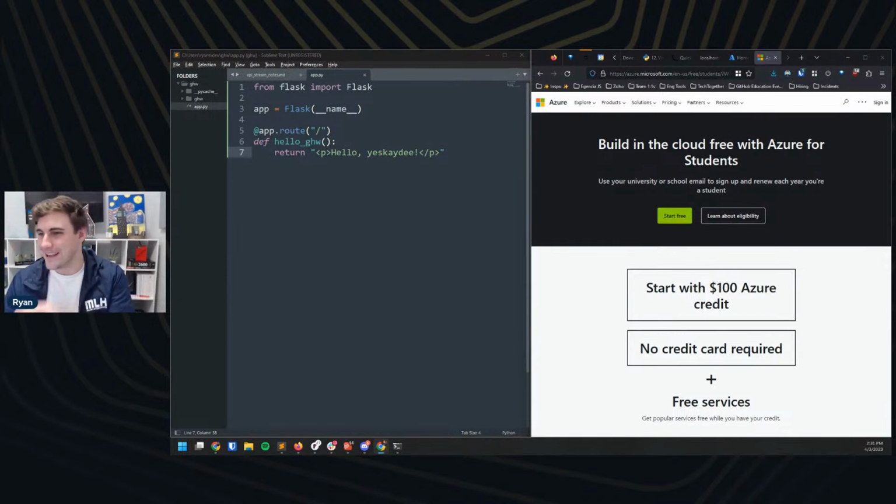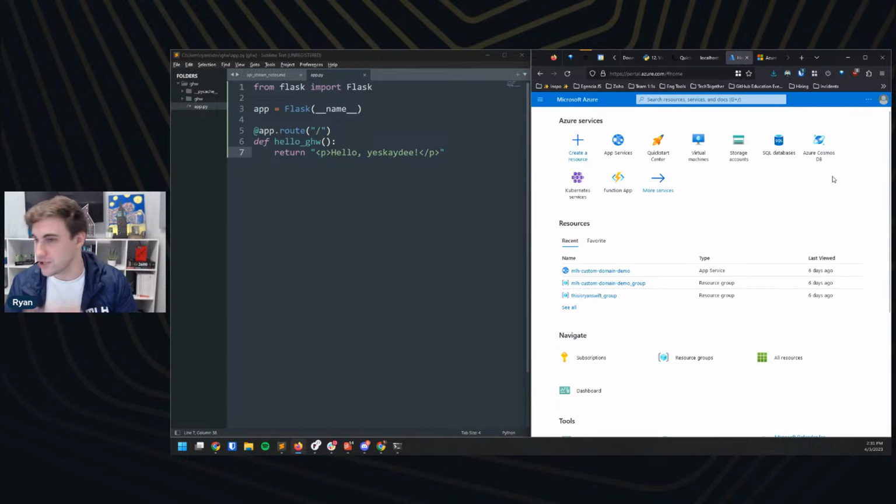But you can get started with Azure right here. You can click on the start free button and get going. And then once you get into your account, you're eventually going to see a portal page like this one. I'm going to give everyone a second to get signed up for an Azure account. I'm going to try and answer some questions in the meantime and take a sip of water as well.